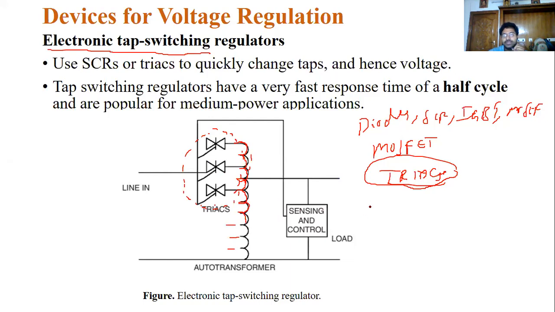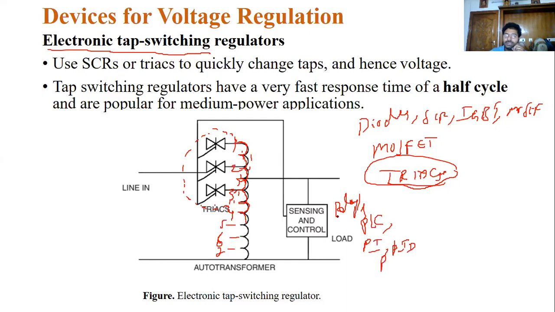Now this is the sensing device. The sensing device gives a signal to the triacs, so according to the level of voltages, the triacs connect to tap 1, 2, 3, 4, 5, 6 or 7. The sensing devices are relays, some PLCs, PI controllers, PID controllers or P controllers.